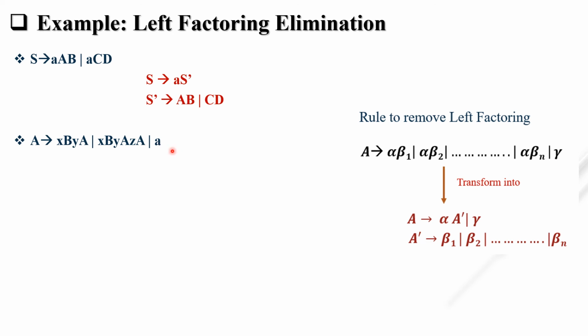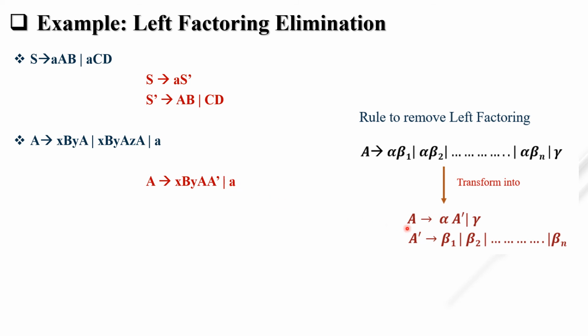Okay, so we have to transform it into this form. So what we have, A tends to alpha. What is our alpha? This all, x, capital B, y and a, because it is common. So first we write A tends to x, B, y, a, which is common in two alternatives. Then we have to put A dash. If your non-terminal is capital Z, then you have to put Z dash. Okay, this is not starting with small x, that's why it is considered as gamma.